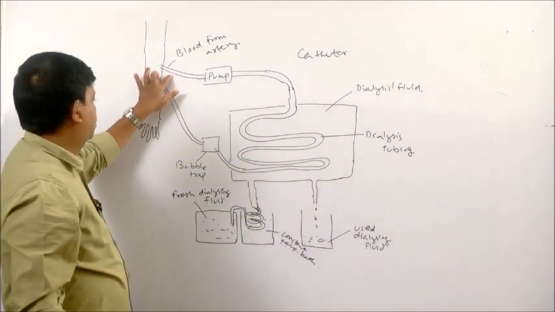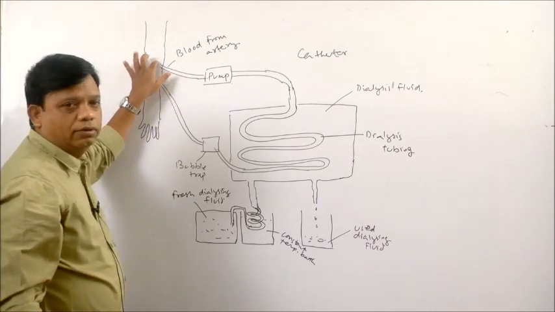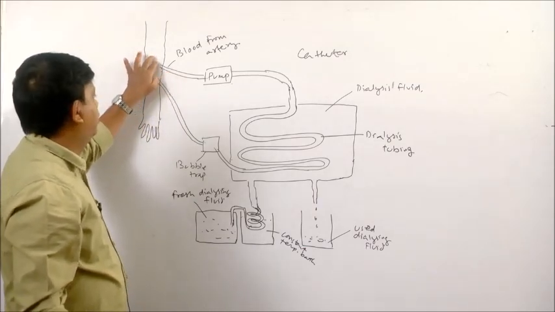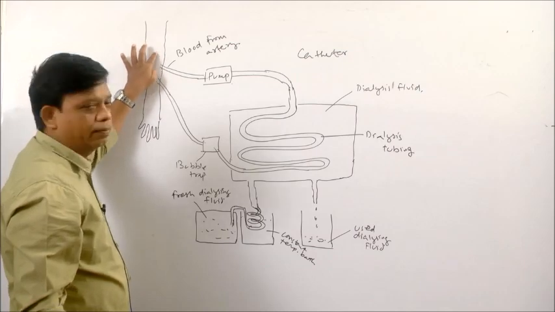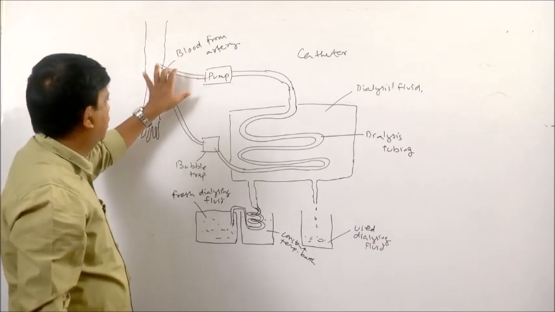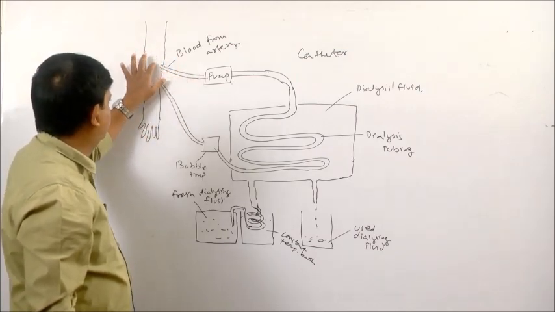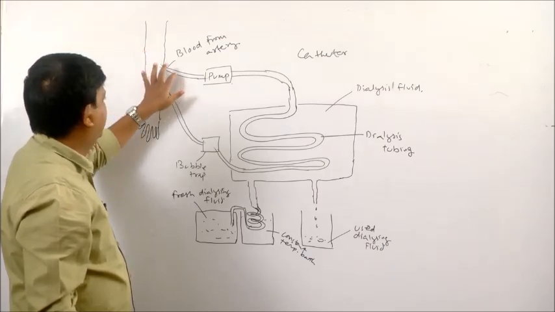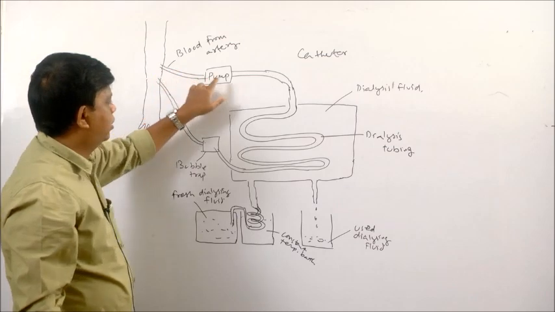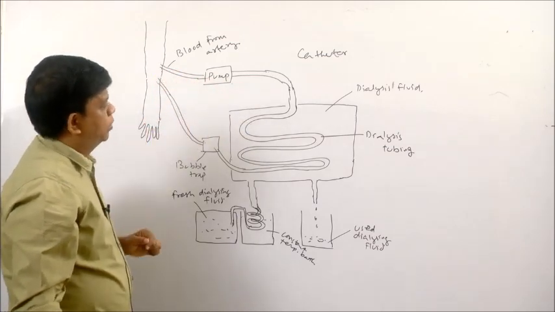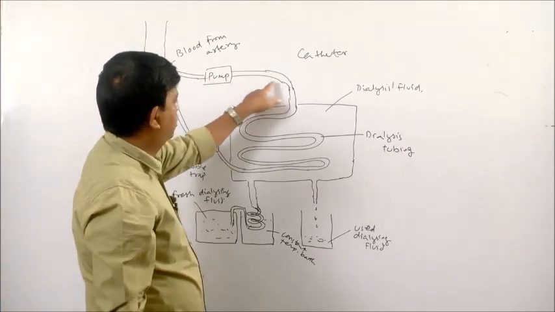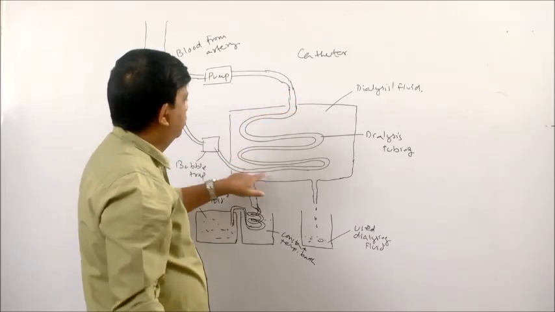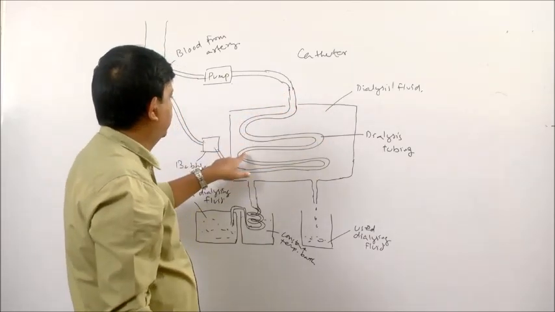One end of the catheter is inserted into an artery of the arm or leg, and the other end is connected to a plastic tube, and that plastic tube leads into the dialysis machine.